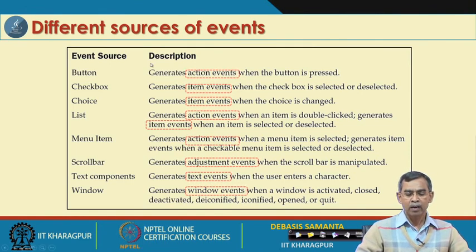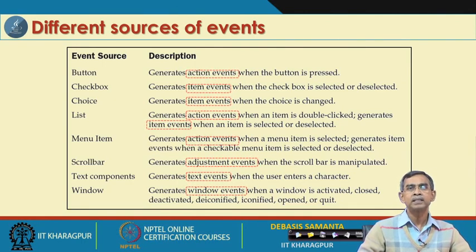Components like button, checkbox and choice are treated as sources of events. That means events can be generated from these points only. An event can be generated from the scroll bar, from a list item, from the checkbox, and so on.